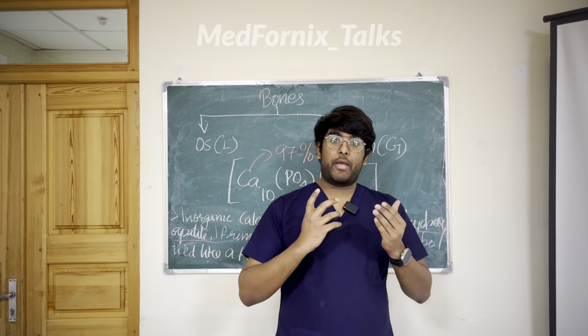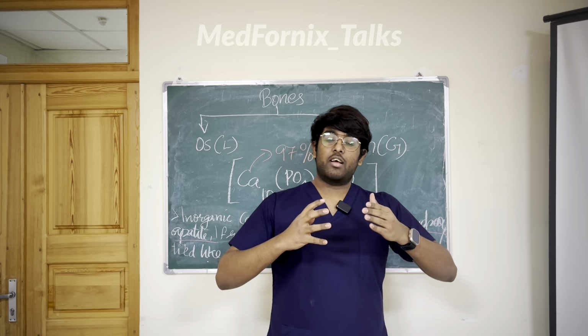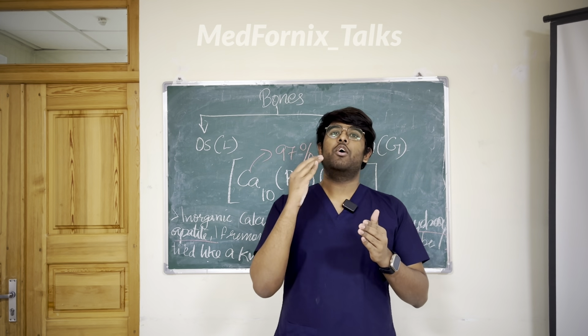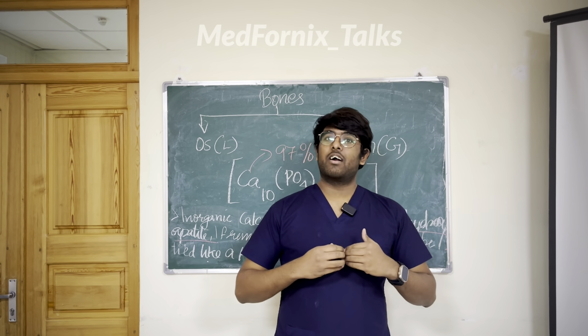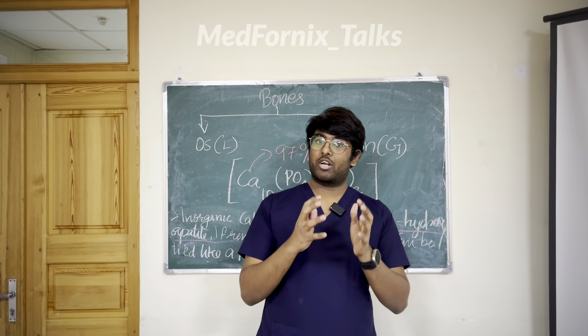Then we know the rib cage, right? The ribs are in the thoracic region. So these ribs will protect the internal organs. So it will also act as a protective shield.